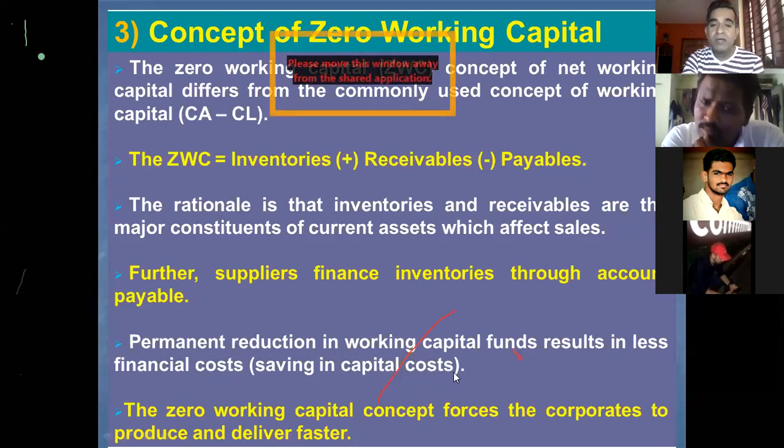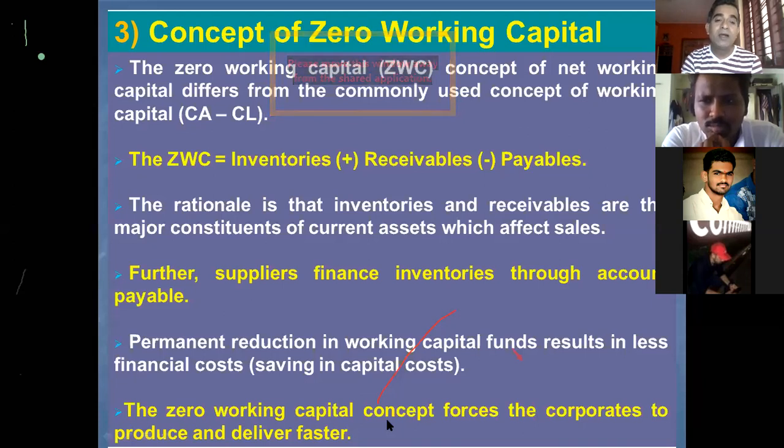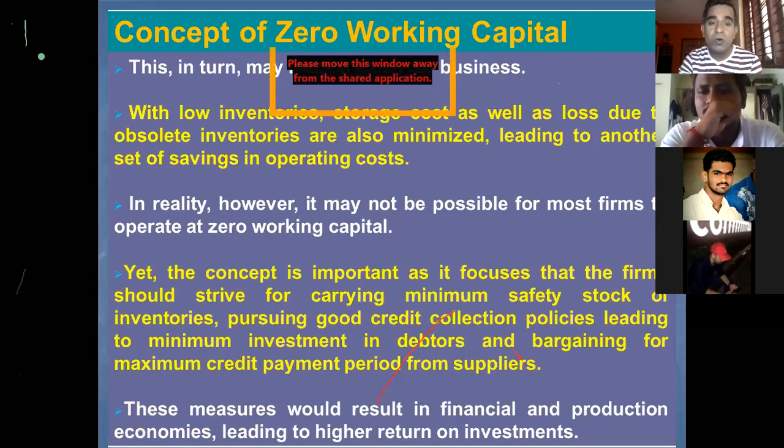One advantage of having a lower level of working capital is saving in capital costs, or cost of capital. The zero working capital concept forces the corporates to produce and deliver faster. So if a company can convert the raw materials into finished goods quickly, and convert the finished goods into receivables, that is debtors, and if they can convert the debtors into cash quickly, the need for working capital will be very low. This concept we learn again when we learn about operating cycle.